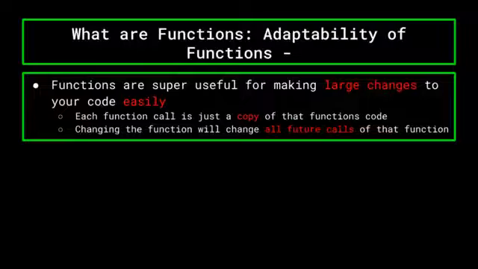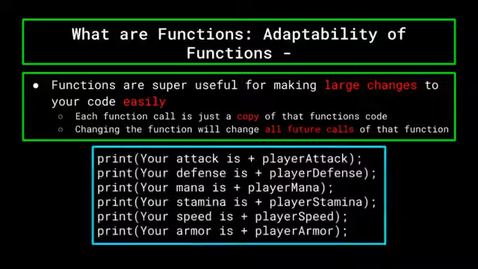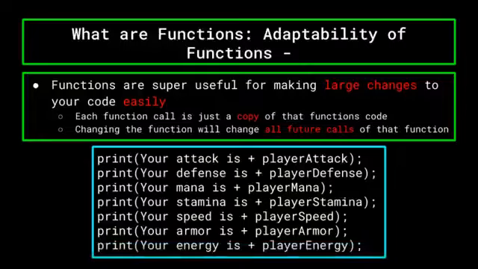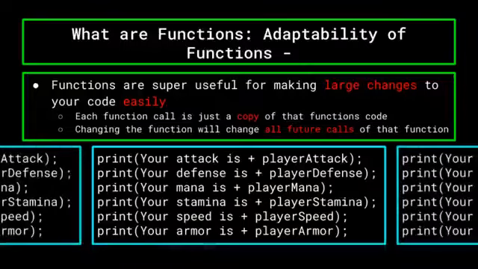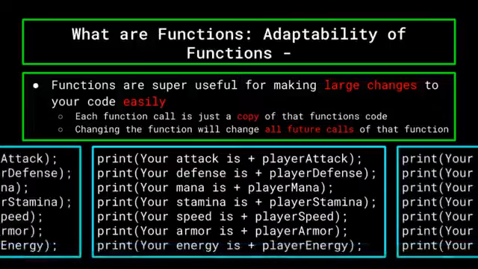Let's go back to our print stats function and say that you wanted to go back and add in a new statistic that the player could level up through experience in the game. Without functions, you would have to go back into your code and find every instance that you had printed out the user's stats and create another print statement to display the new statistic.